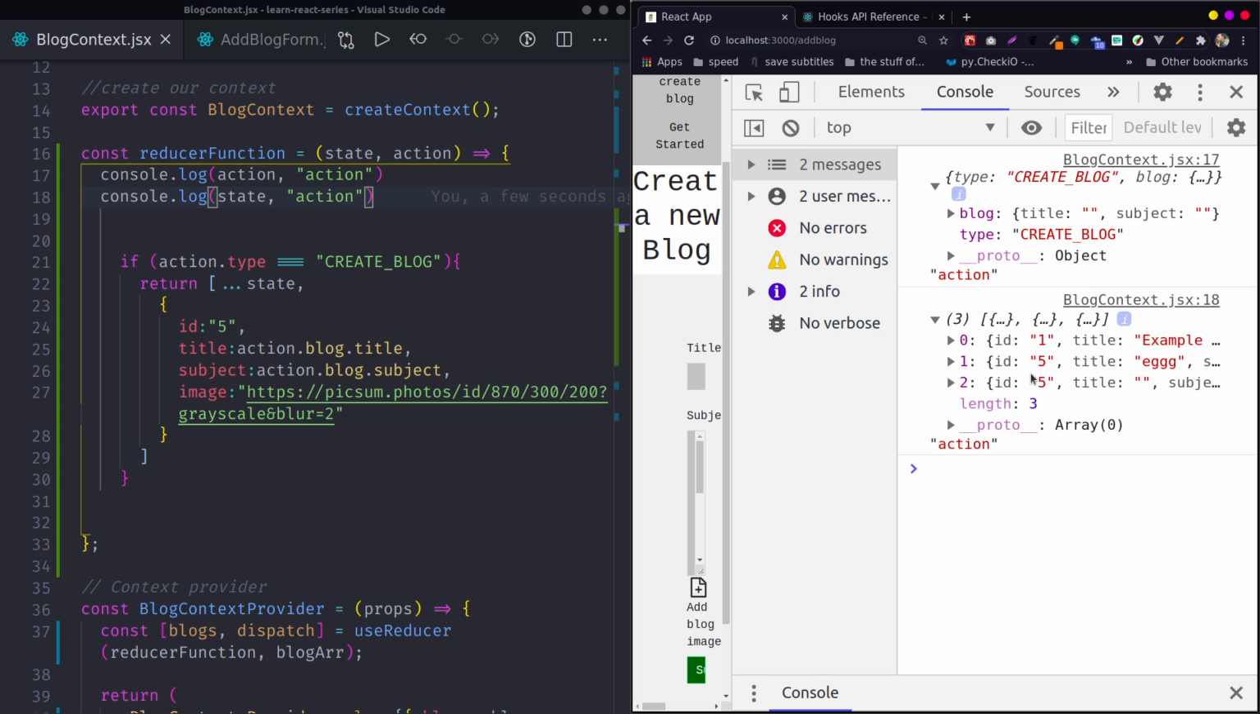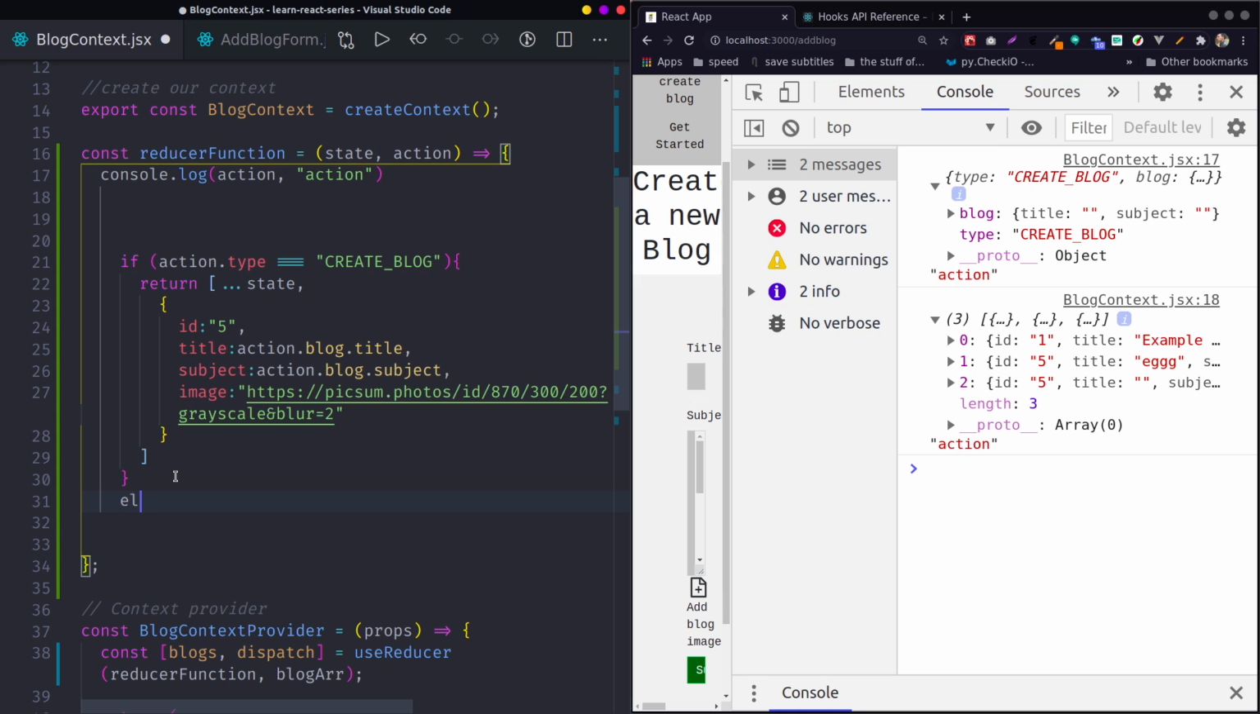So you can imitate the state by returning it inside the reducer function. Then you can check if the action type equals create block. If the action type equals create block together, please go ahead and return the state, an array, or imitate the state, which spreads the previous state, then passes the second, creating a new block together.